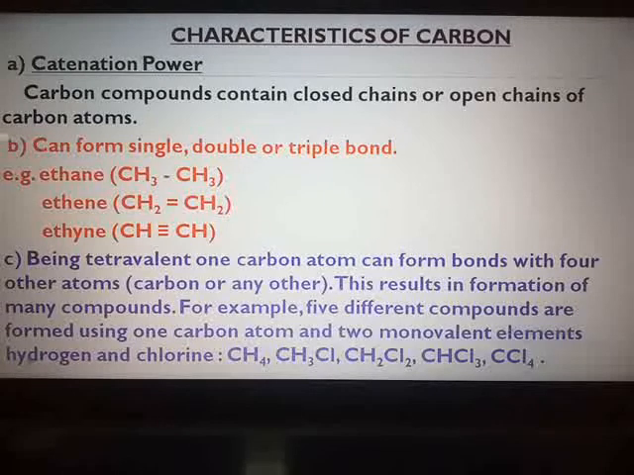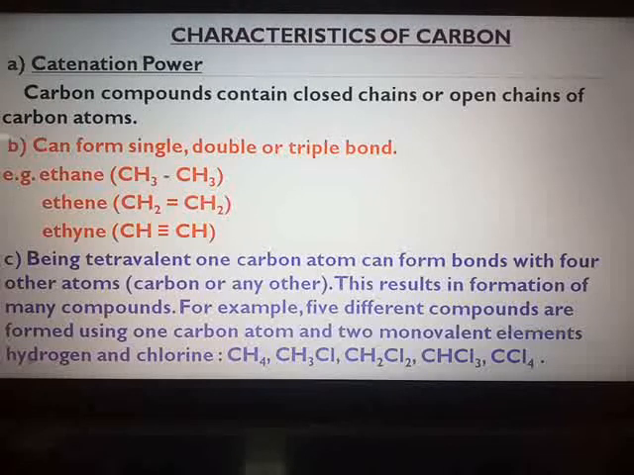Last year in the 9th standard, in chapter number 13, you have studied about saturated and unsaturated hydrocarbons. Here also in this chapter ahead you are going to see. When there is a single bond, you call it a saturated hydrocarbon. When there are double or triple, that is multiple bonds, you call such compounds unsaturated hydrocarbons.